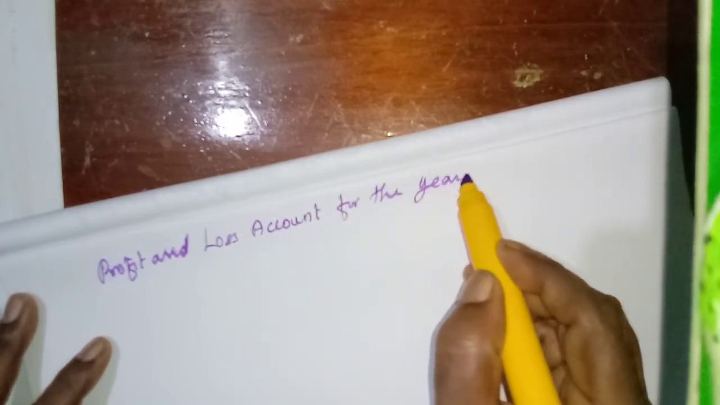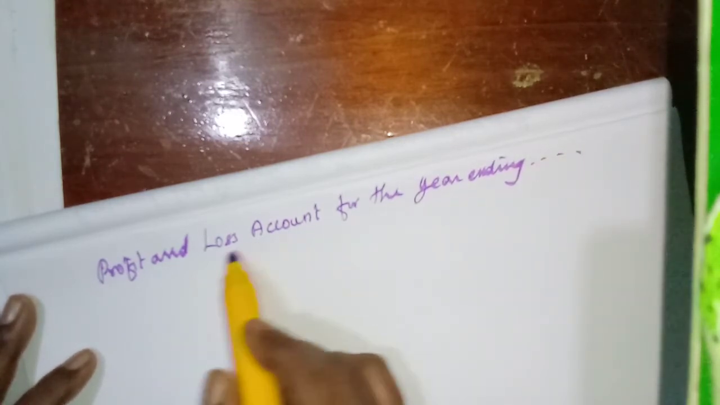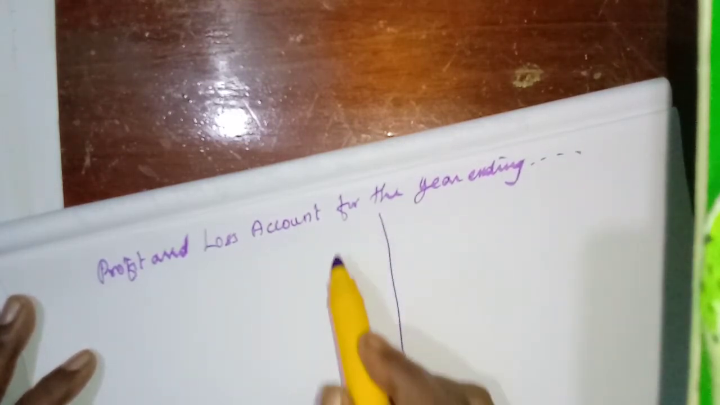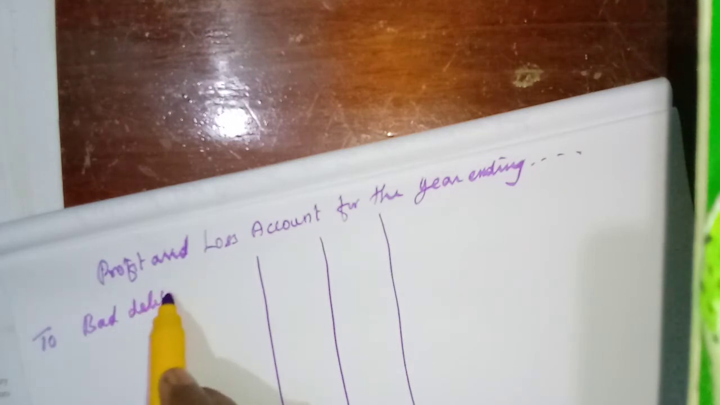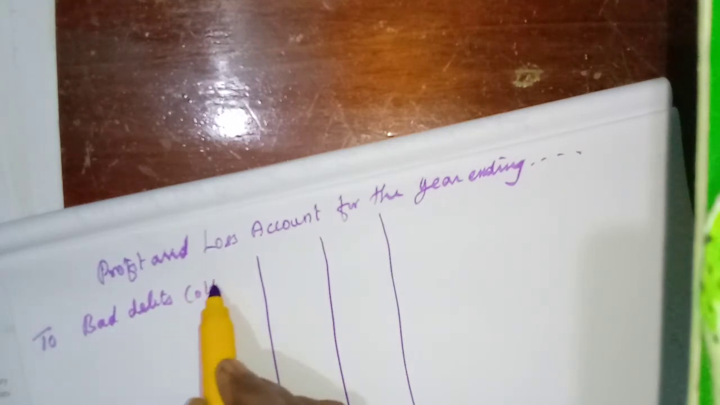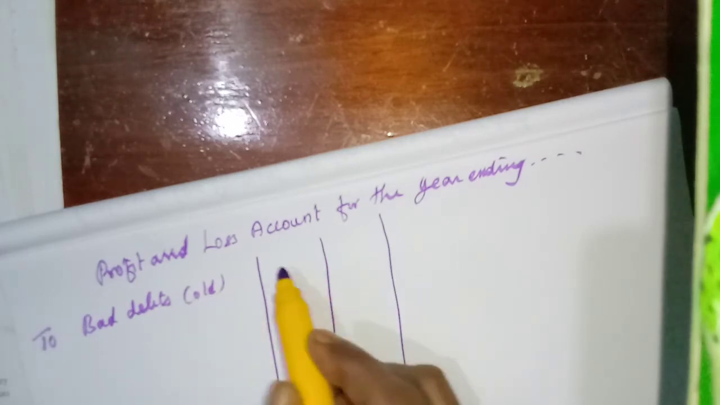For the year ending, not given. So you write like this. Okay, debit side only. So take more space for the debit side. First, bad debts, that means the old one. Okay, we need to write what is given in the trial balance, 3,000.